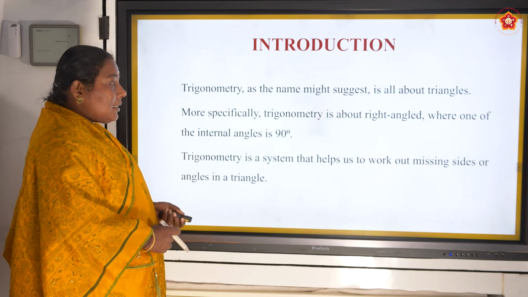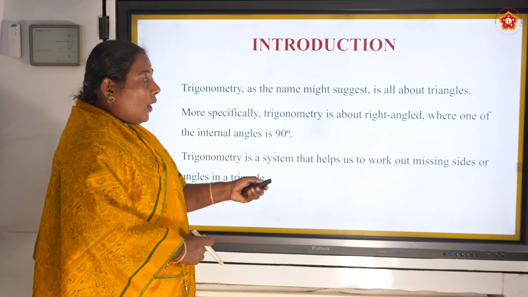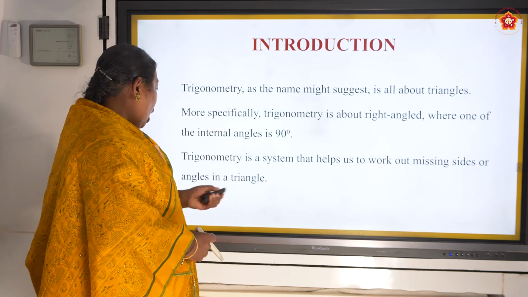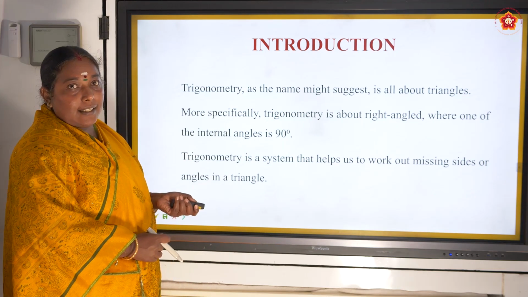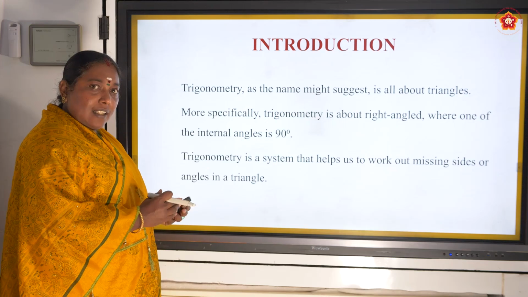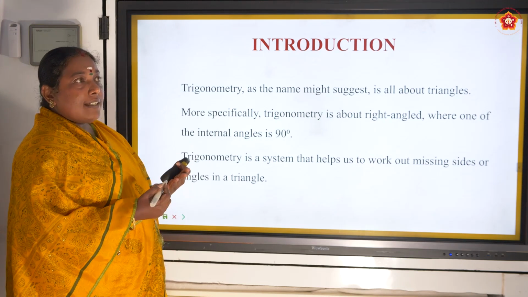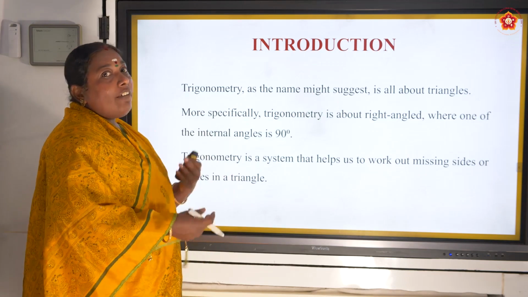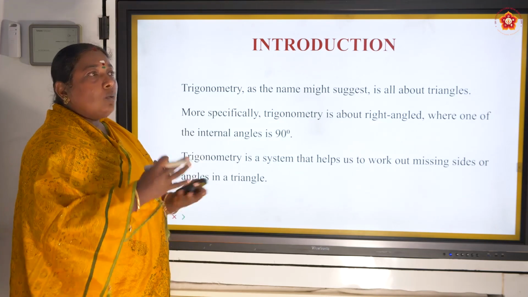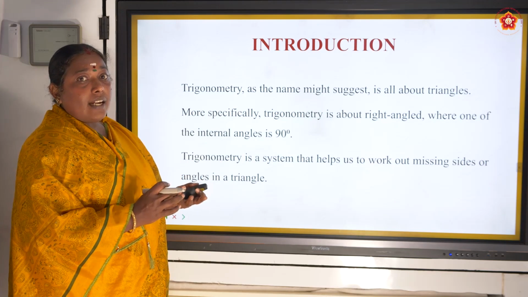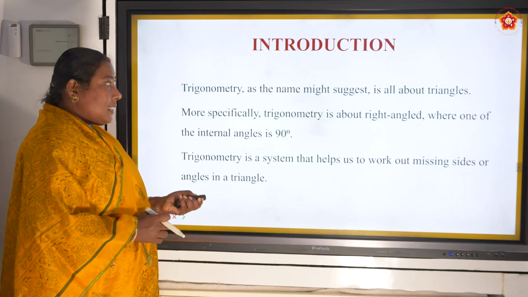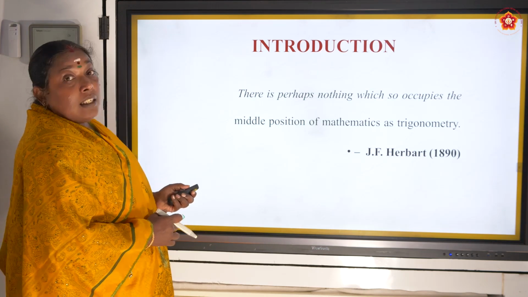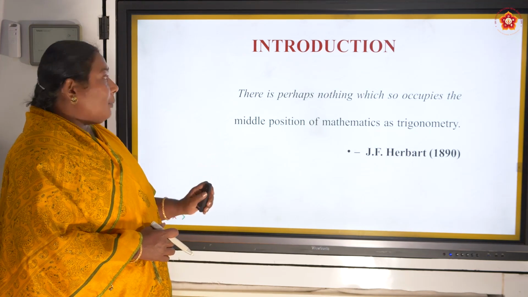Trigonometry is a system that helps us to work out missing sides or angles in a triangle. That means if I have a triangle and I have two sides, how do I find the third side? If I have two angles, how do I find the third? What is the relation between these three sides? All that we are going to see here.